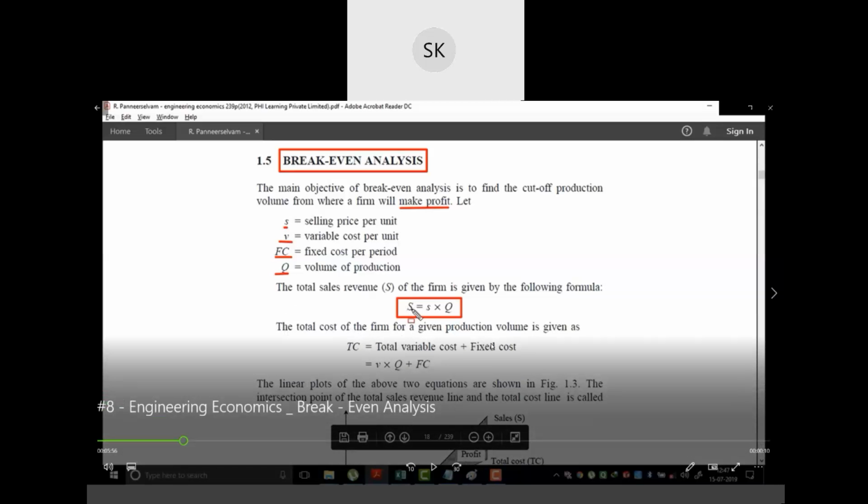Now the total cost of the firm for a given production volume is given as: total variable cost plus fixed cost. Now how do we find the variable cost? It's V into Q, where V is the variable cost per unit, into how much is the production, plus there will be some fixed cost.